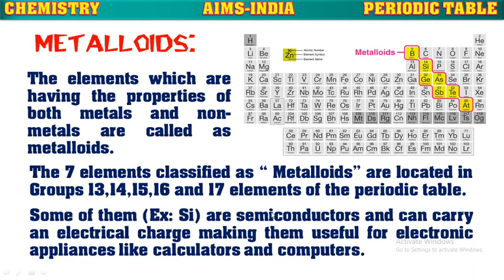Some of these elements are semiconductors and can carry an electric charge, making them useful for electronic appliances like calculators and computers. For example, silicon is one of the best semiconductors, so it is used in making electronic computer chips.